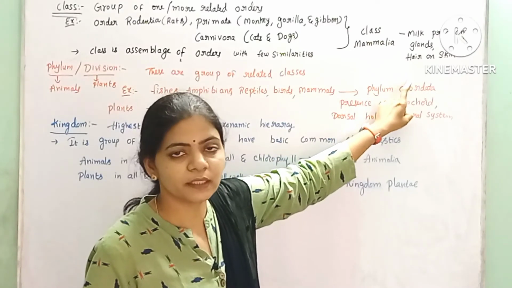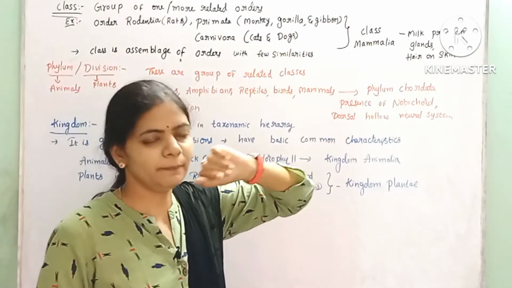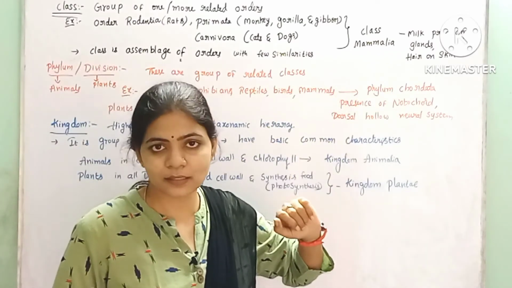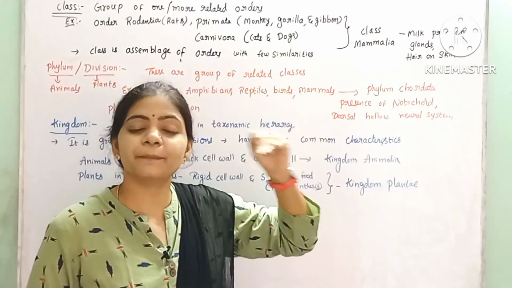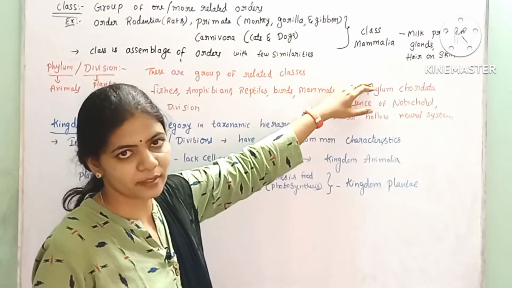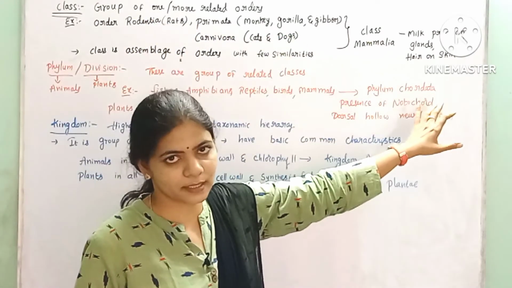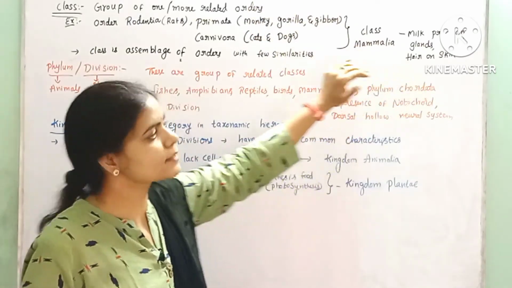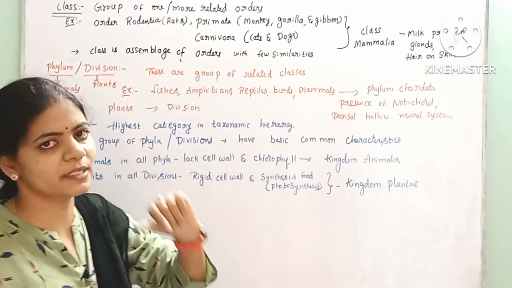Why have they been kept under this? Because all these animals have some similar characters. All of them have milk producing glands, or mammary glands. All these animals have the capacity to feed their young ones with milk because of the presence of the mammary glands. That is one character. And all these animals have hair on the skin. Depending upon these two characters, all of them were kept under the class Mammalia. Here the class is the assemblage of the orders with few similarities.